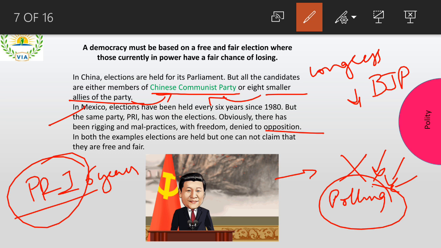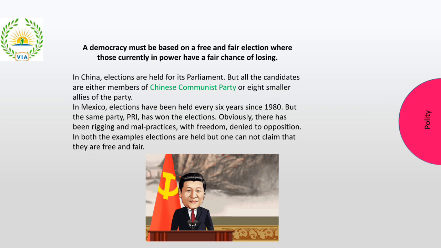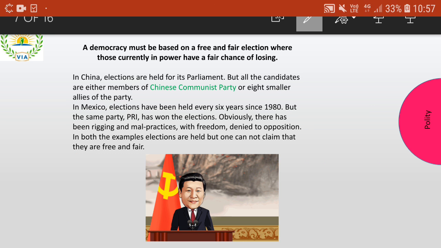Right? So in the Chinese Communist Party, they are not allowing anybody else to come. Similarly in Mexico also, PRI is not allowing any other party to come. So it's not fair enough. They are the only party which has been ruling the country from a long time ago, right? So that makes the second important feature, that is